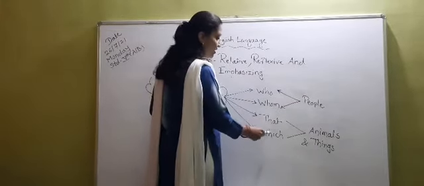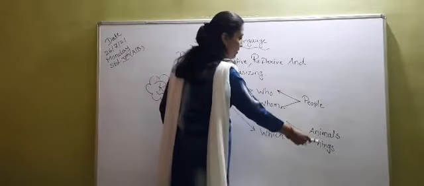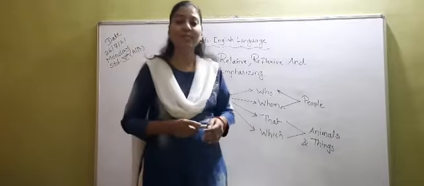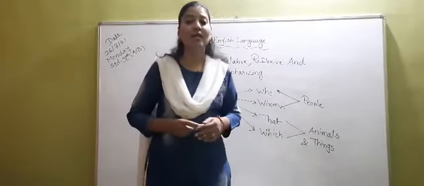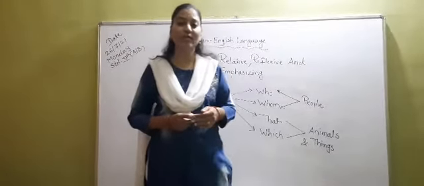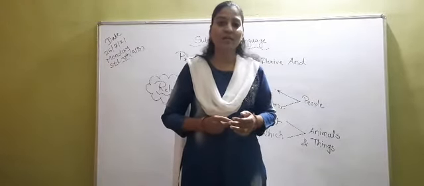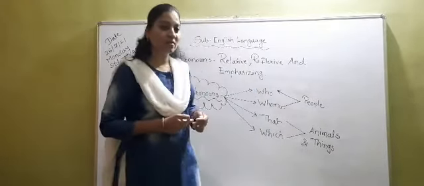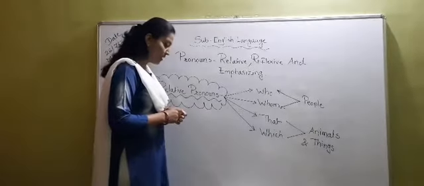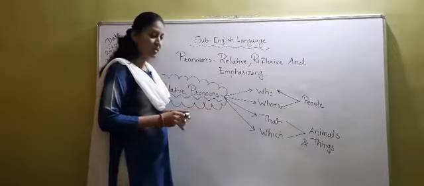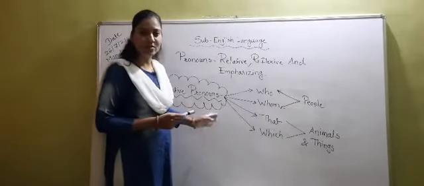That and which are used for animals and things. We have also seen some examples, okay? And I have also given you one assignment to solve, that is to join sentences using the appropriate relative pronouns who, whom, that and which, okay?